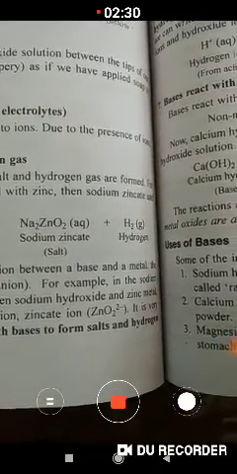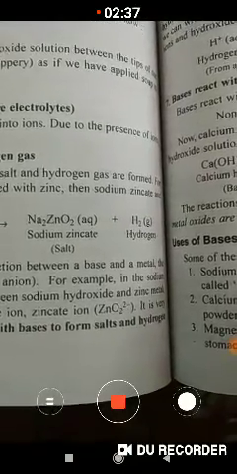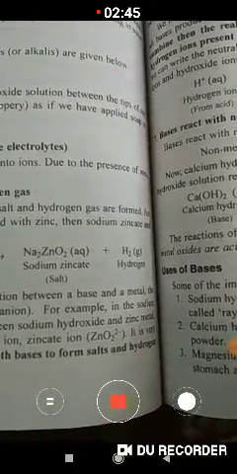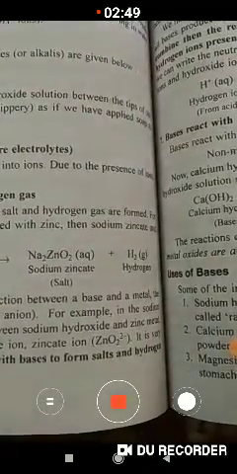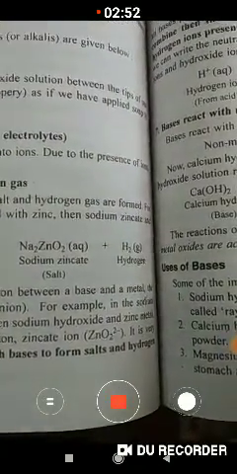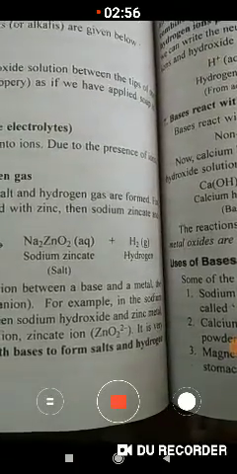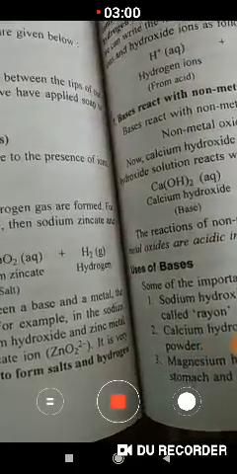This is because they ionize only partially on dissolving in water and produce a small amount of hydroxide ions. So the only difference between the strong and weak bases is that strong bases produce a large amount of hydroxide ions, while the weak bases produce a small amount of hydroxide ions.